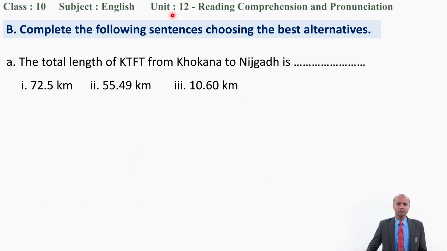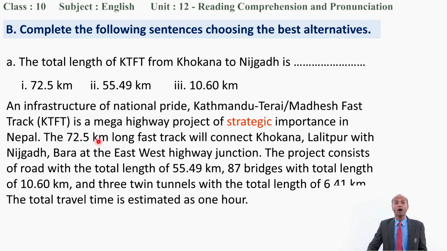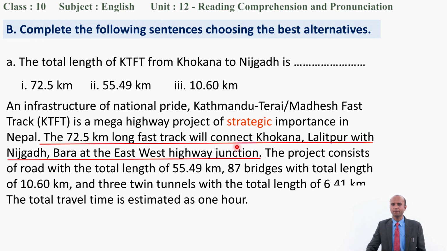The first one is, the total length of KTFT from Kokana to Nisgar is. What is the correct answer? Very good. An infrastructure of national pride. Let me highlight the answer. Okay, very good. Which one is the correct answer? This one? 55.49, 10.60 or? Yes, this is the correct answer. 72.5 kilometers. Good.